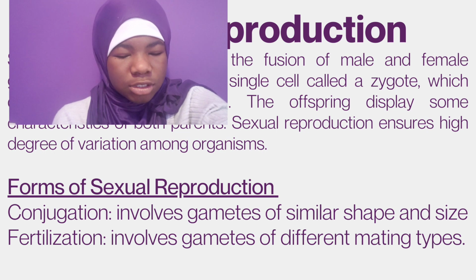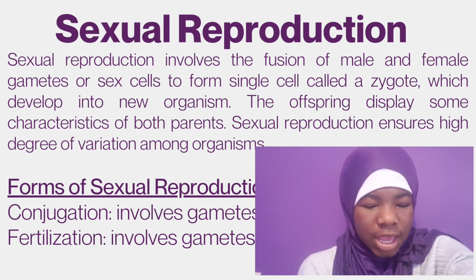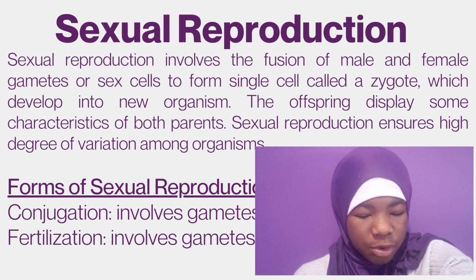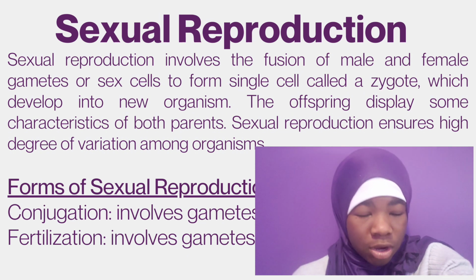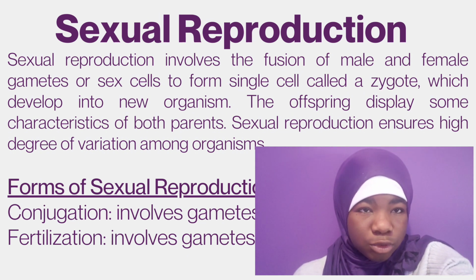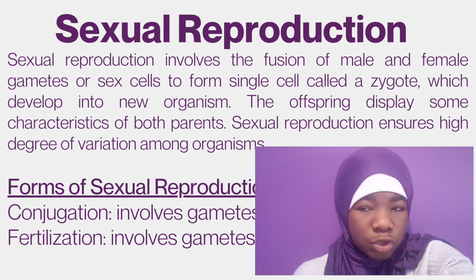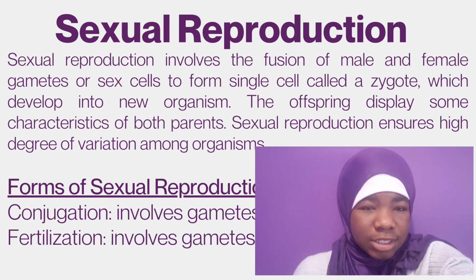Okay, so the next kind of reproduction is sexual reproduction, and this involves the fusion of male and female gametes or sex cells to form a single cell called a zygote, which develops into a new organism. The offspring displays some characteristics of both parents. Sexual reproduction ensures a high degree of variation among organisms. So humans reproduce sexually. You need two humans to create a baby. You can't just have one human making a baby. It doesn't work like that.